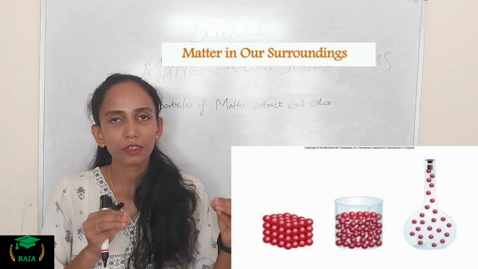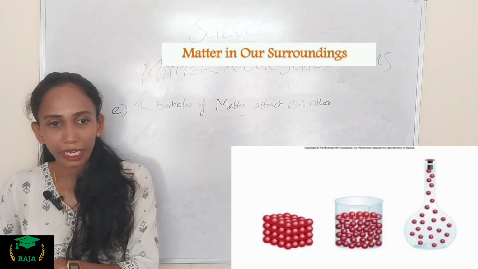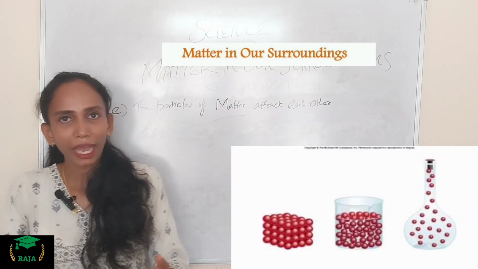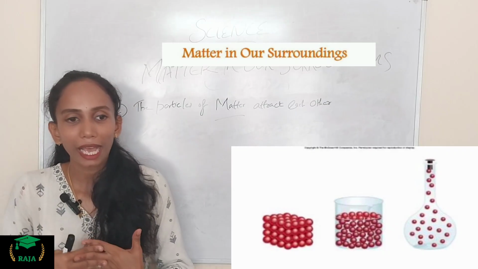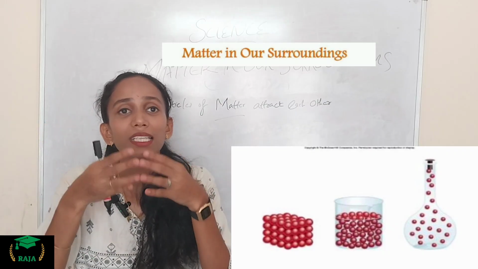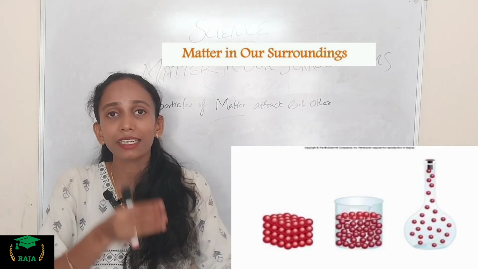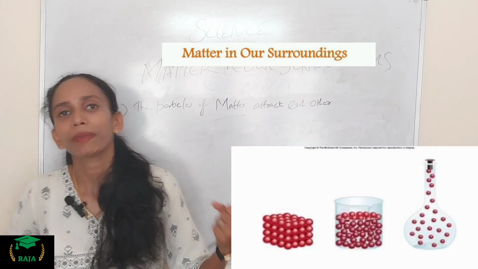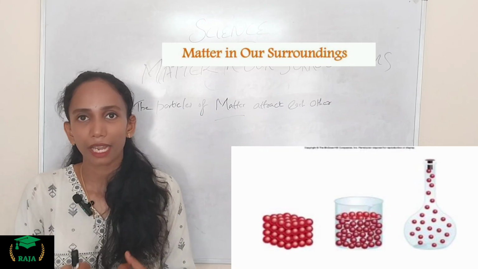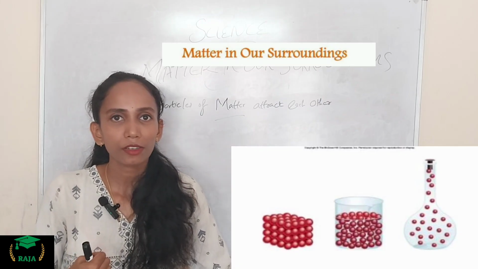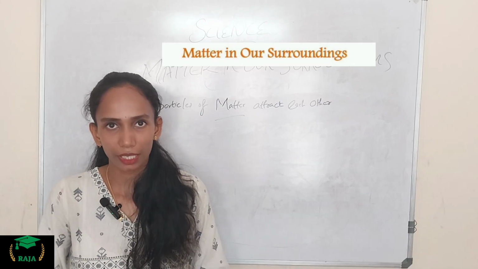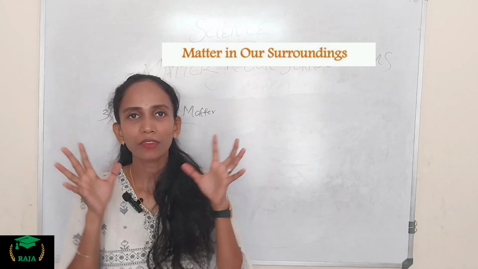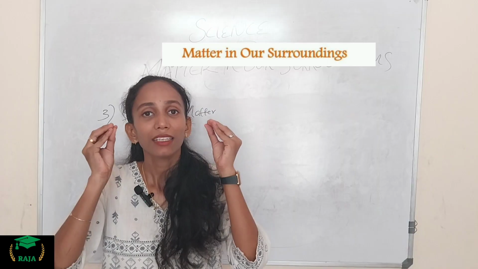Right? So here, this is because the particles in the iron nail are held together with greater forces than those of the rubber band or the chalk. So that's why we say the particles of matter always attract each other. That's the difference shown by the three things: the iron nail, the chalk and the rubber band. So we know from the last experiment that the particles of matter always attract each other. Clear? Okay.